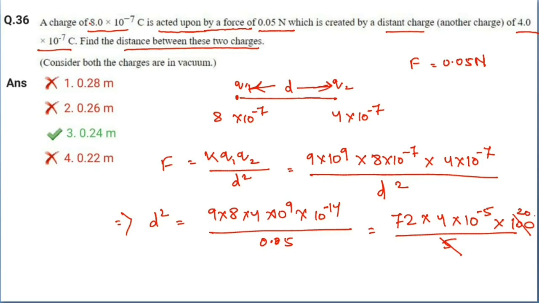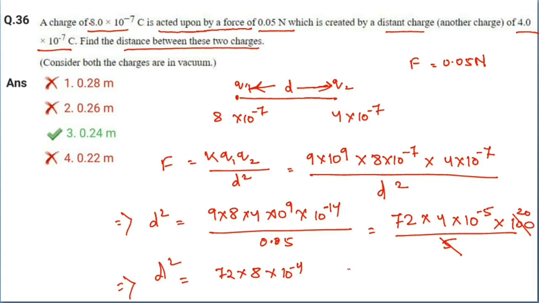Okay, then we get 72 into 4 into 2, 8, and 10 to the power minus 4. Cancelling 10 from 20 and 10 to the power minus 5, we get 10 to the power minus 4, and here 72 into 8. Then the value of d square is this.